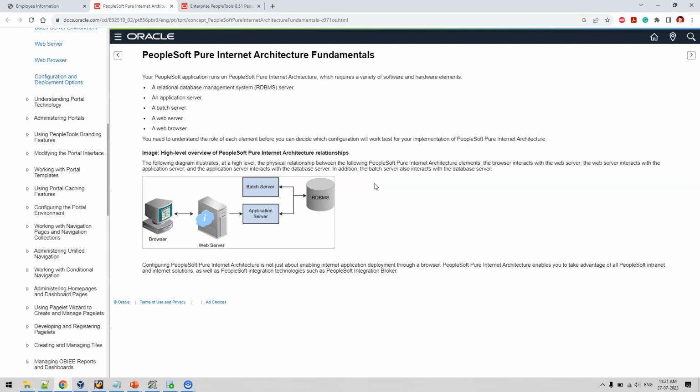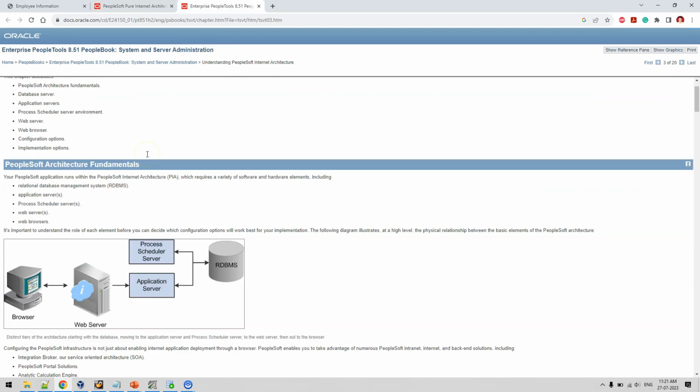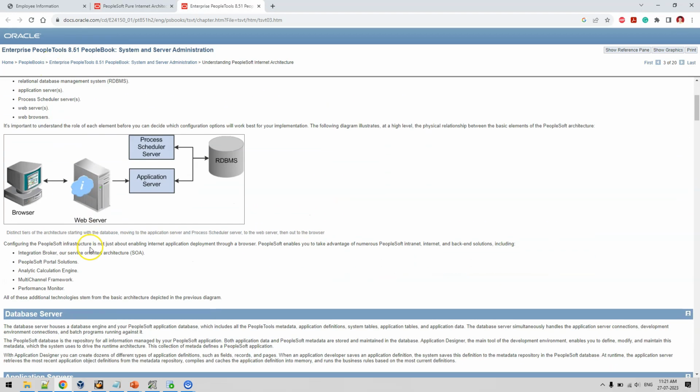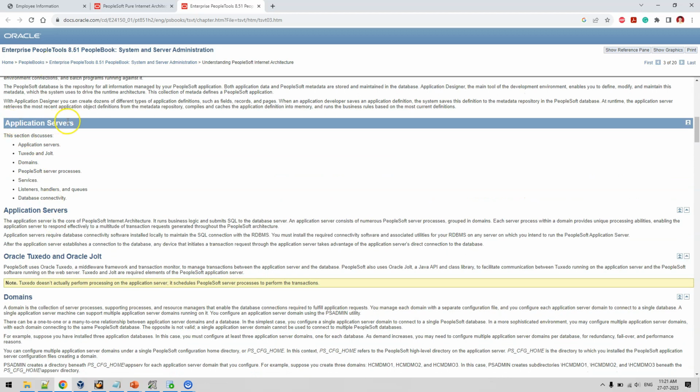When it comes to running PeopleCode, the application server is the area where PeopleCode is executed. We can refer to more about this in the PeopleBooks, and if we scroll down to application server, we can see it runs the business logic and submits SQLs to the database server.